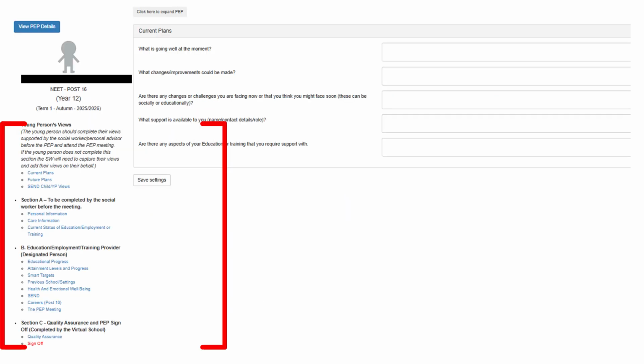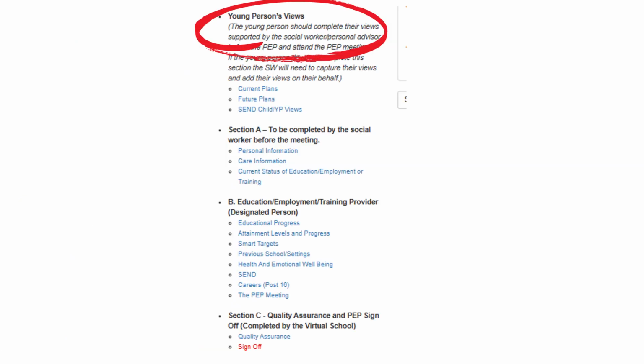When you click on the PEP tab, the PEP form will open. On the left-hand side, you will see the contents page. This shows you all the sections of the PEP. Here is a closer look at the contents page. At the top, you will see the highlighted Pupil Views section. This is one of the most important parts of the PEP.